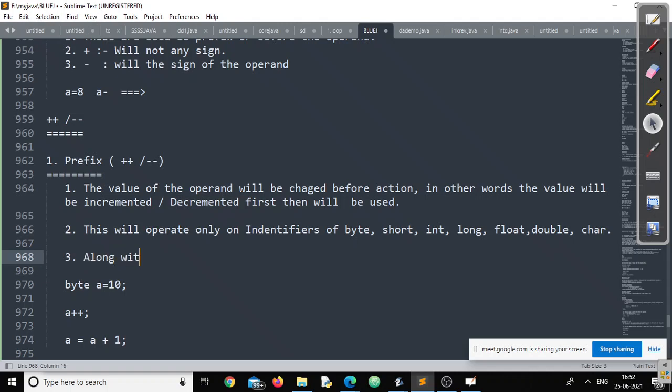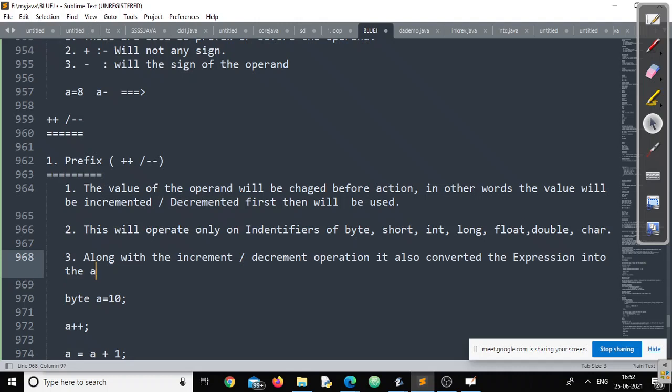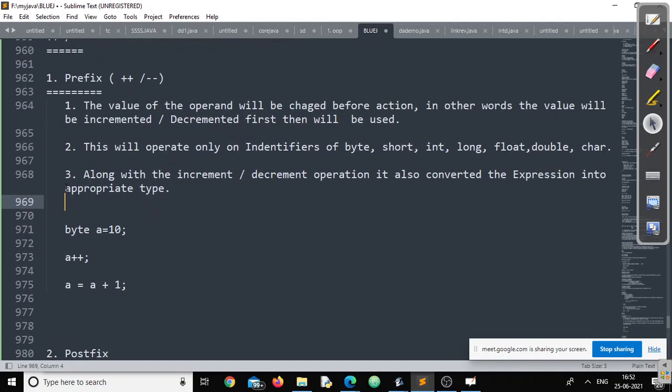Along with the increment or decrement operation, it also converts the expression into the appropriate type. So this is one extra point you can add.